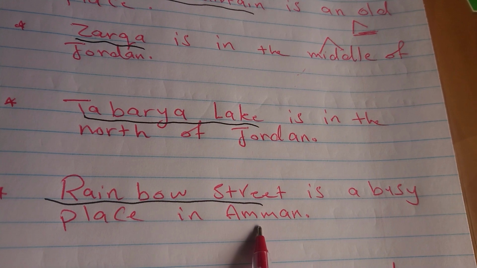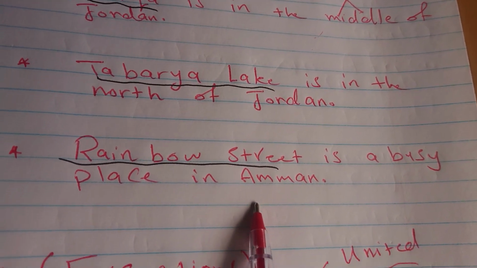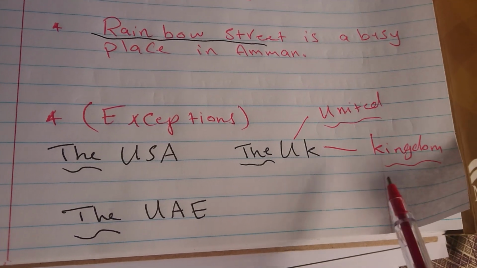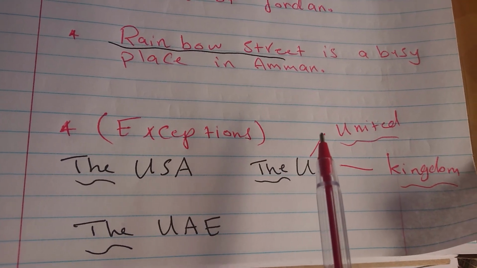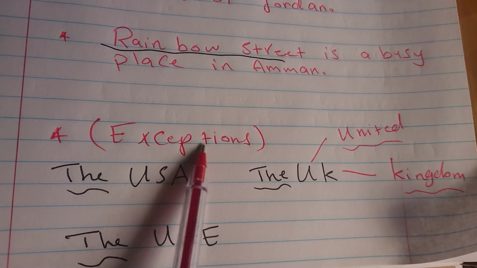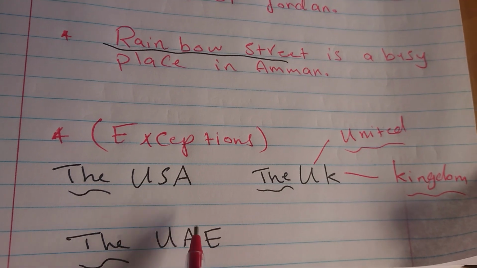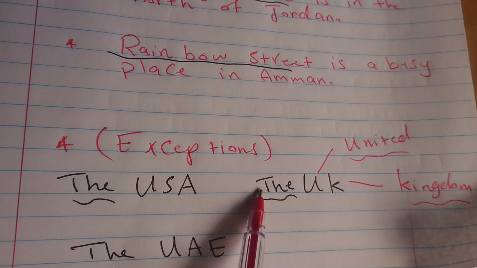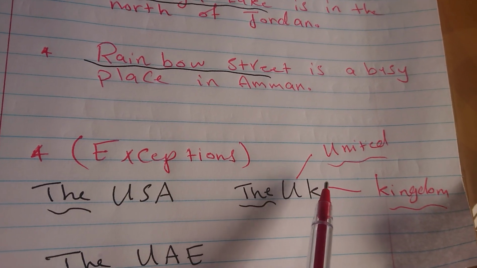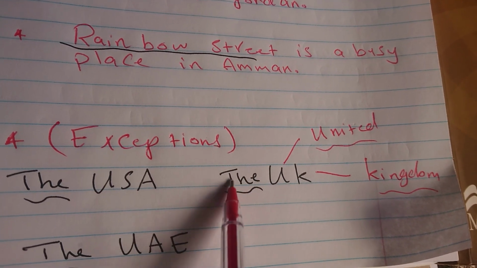And here the same thing for the example of Amman, because it's the name of a city. But here we have some exceptions. We said before countries, we are not going to use the definite article. But the exception is if I have USA, UK, UAE, these abbreviations, which means that we are going to use the definite article the.